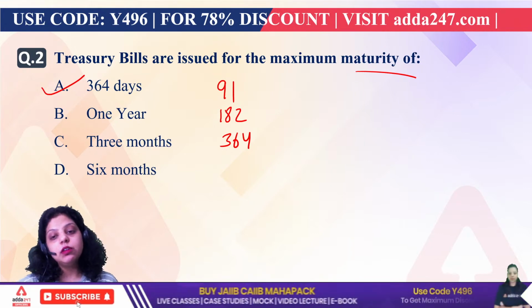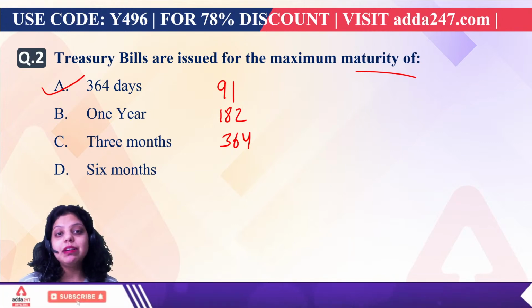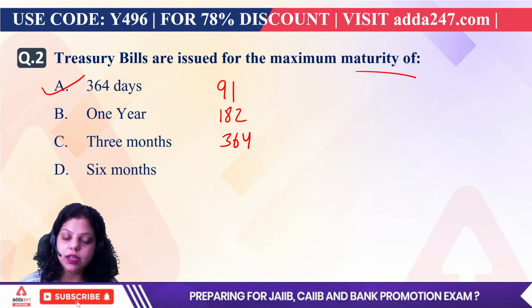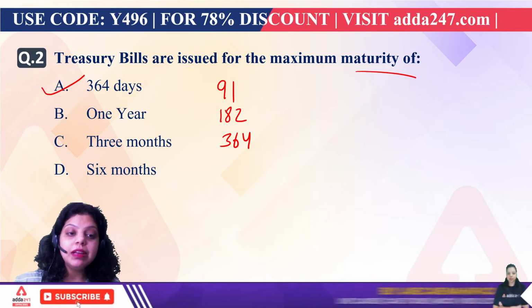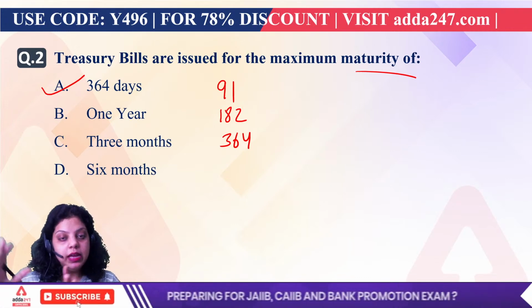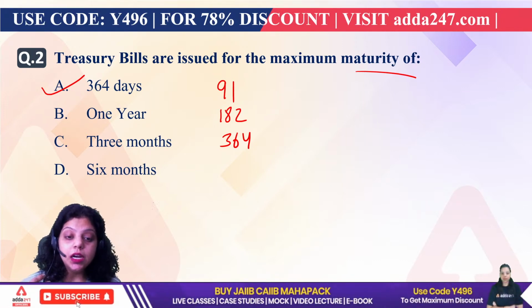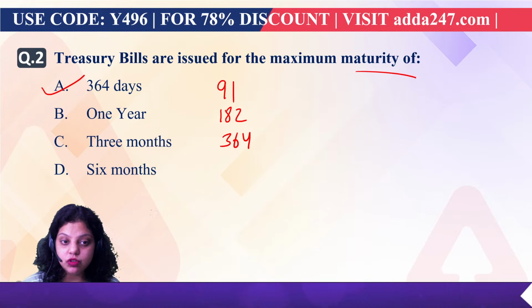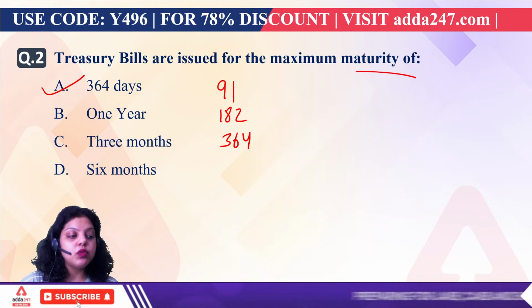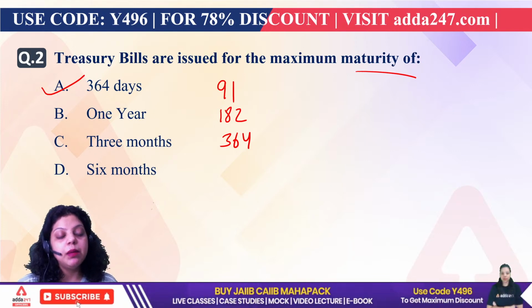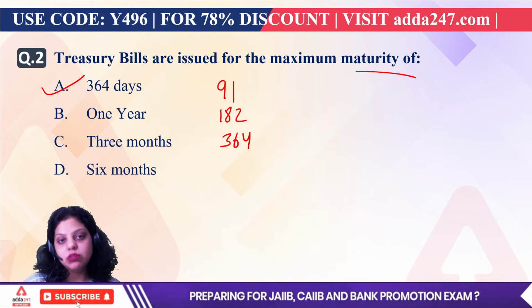If any person wants to invest in treasury bills, the minimum investment limit is 25,000. If you want to invest more than 25,000, you can invest in multiples of 25,000. And every time, treasury bill auctions will be done by Reserve Bank of India by giving a notice or a press release some days before the auction.